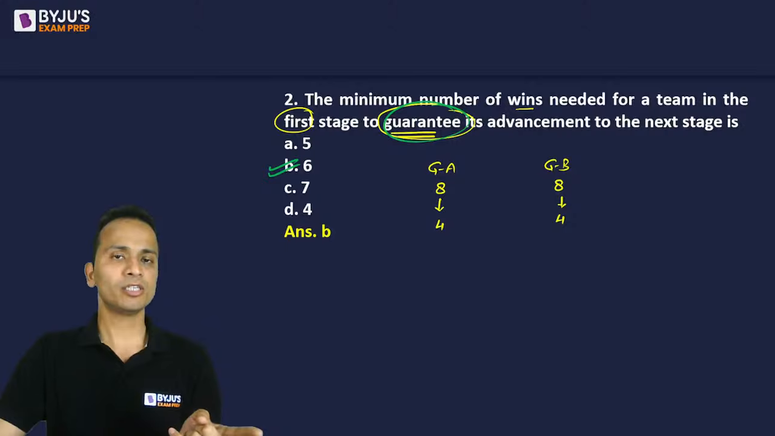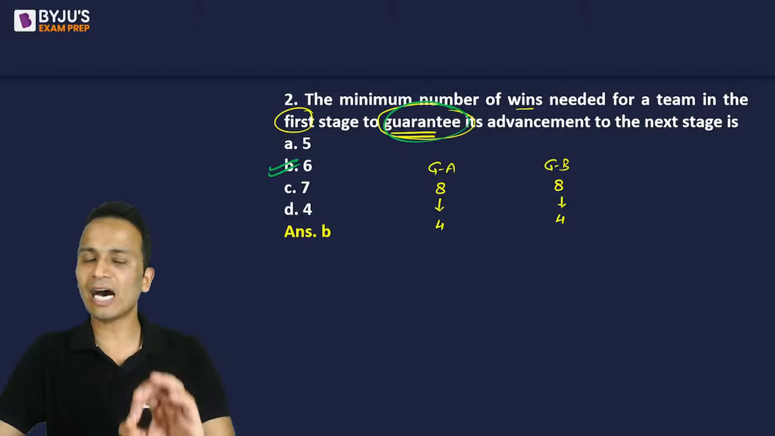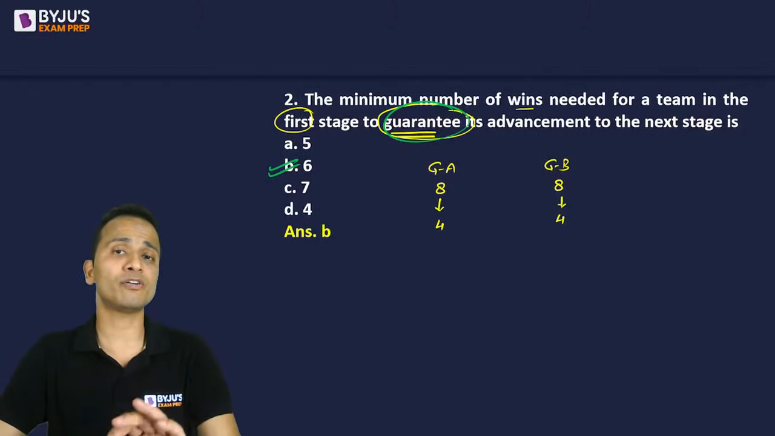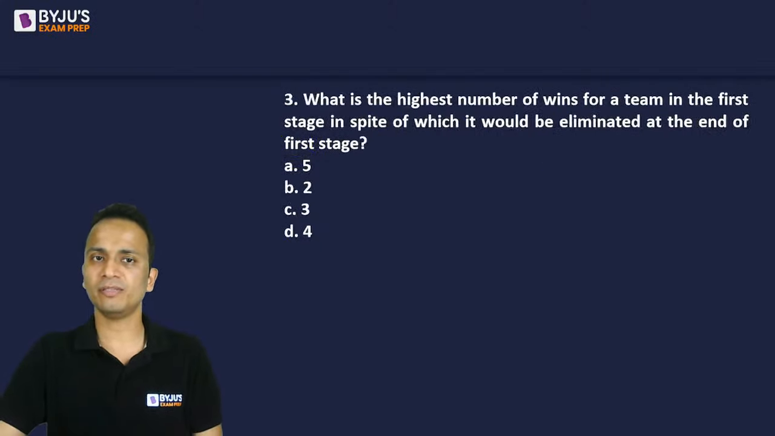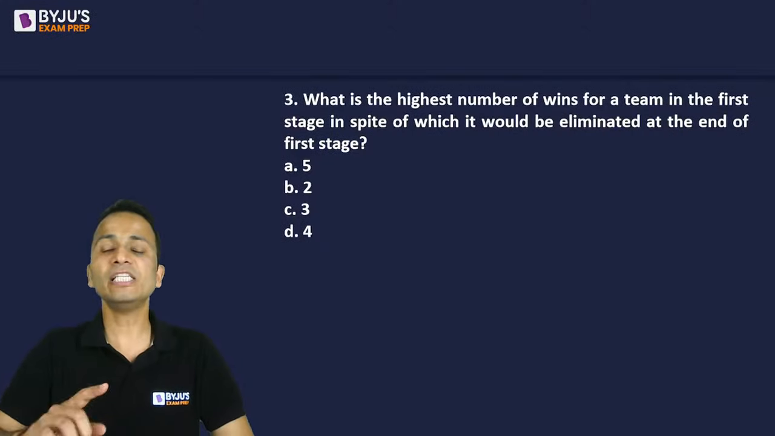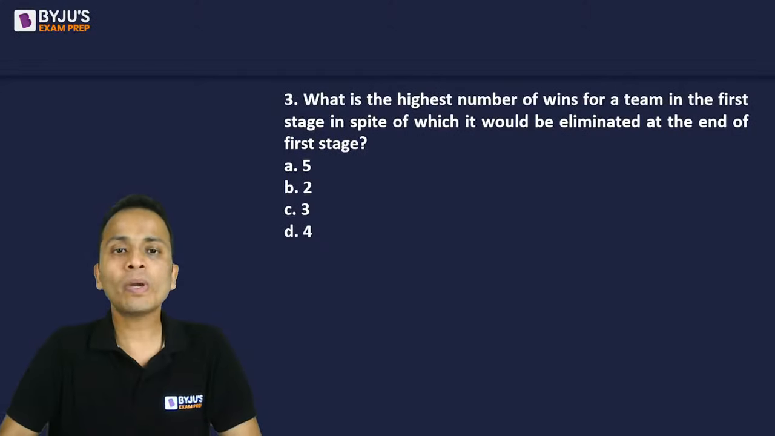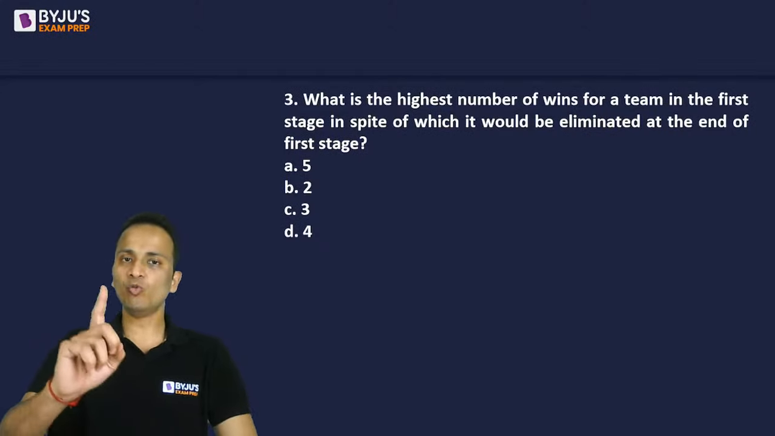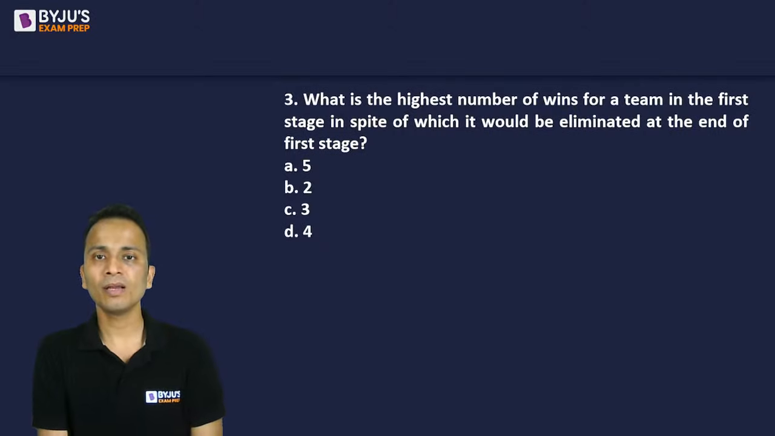Now question three, we have already discussed. So for the answer to question number 3, you can now give it on the basis of our discussion up till now. Okay, so let's see question number 3. What is the highest number of wins for a team in the first stage in spite of which it would be eliminated at the end of the first stage? Quickly give me an answer. I'll give you 1 minute for this. Highest number of wins for a team in the first stage in spite of which it would be eliminated at the end of the first stage.